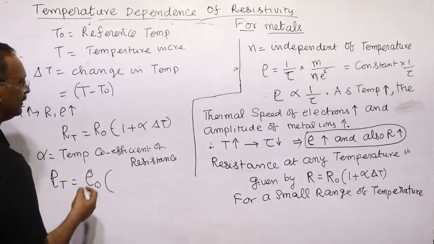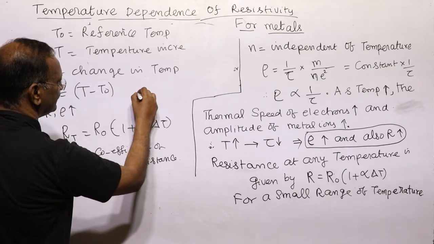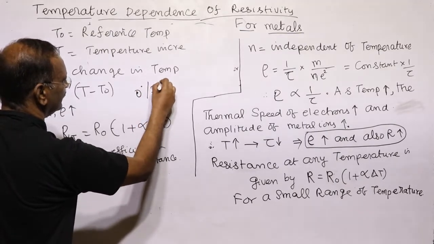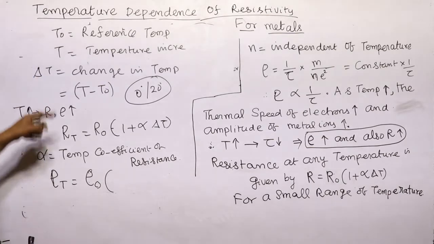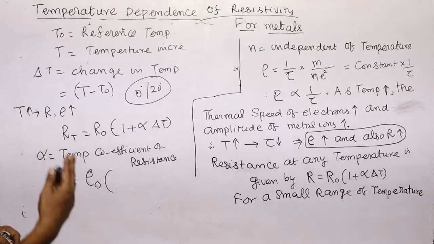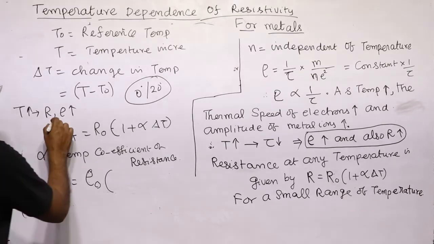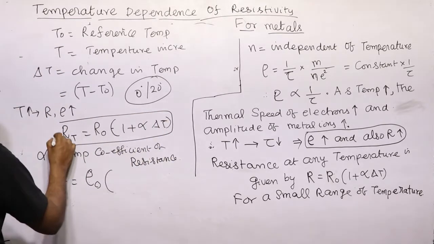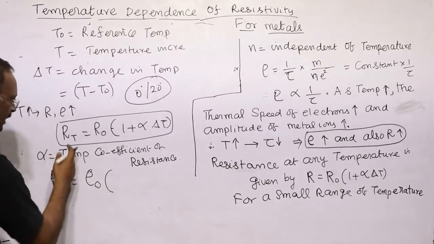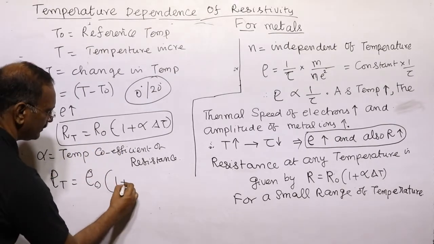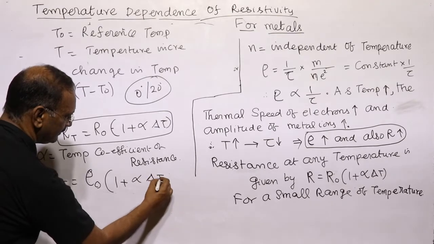Generally the reference temperature is either 0 degrees or 20 degrees. It is not a hard and fast rule, but generally it is 0 degrees. That is, T naught will be 0 degrees and T may be any temperature. When the temperature is rising, the resistance and the resistivity are also rising. The rise in resistance is given by this formula, and the resistivity is given by the same formula, only replacing R by resistivity: 1 plus alpha into the rise in temperature.